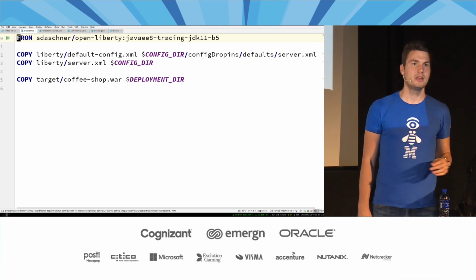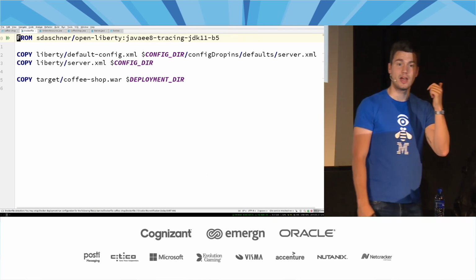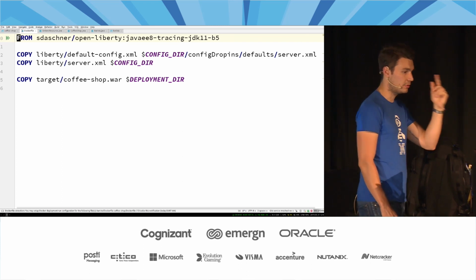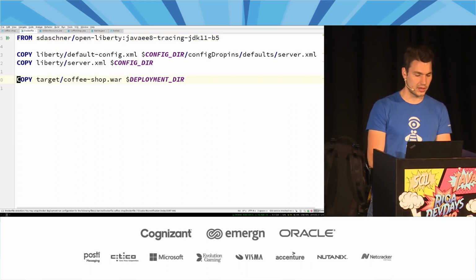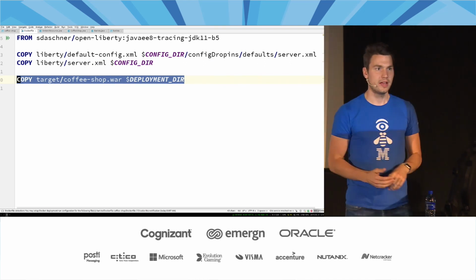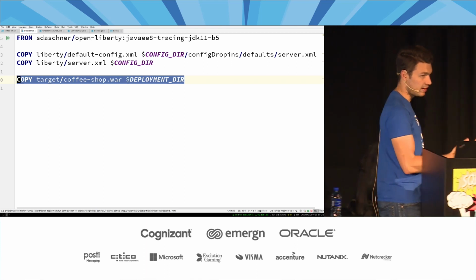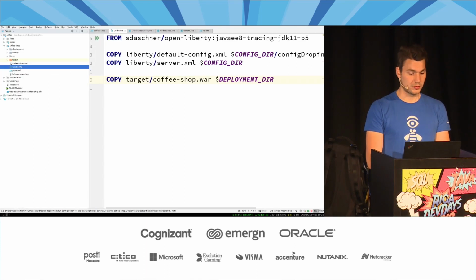I use OpenLiberty in this case, so we can add an OpenLiberty application server. We need to add Java, right? And maybe some other configuration. Here I have some optional server configuration, and then finally we add our application. Put that all together and ship it as a Docker image. Then we can take that image and run it, right? We could run that locally, but again, that's kind of boring.